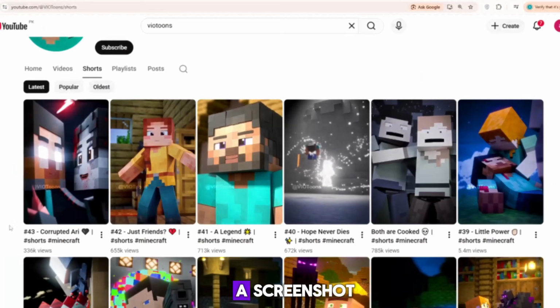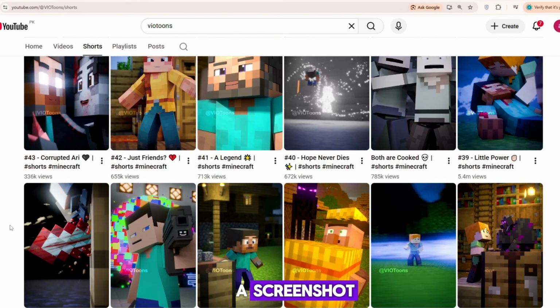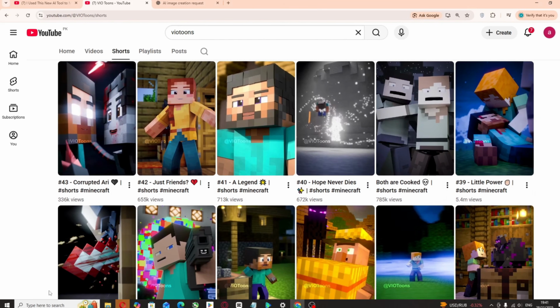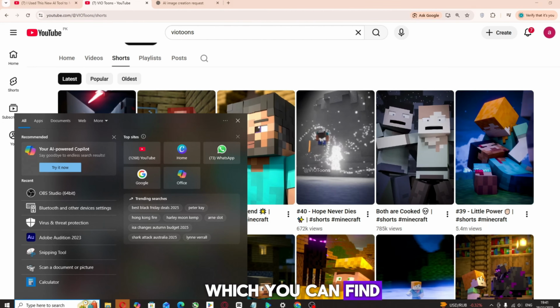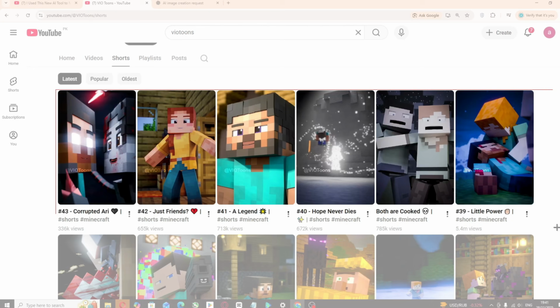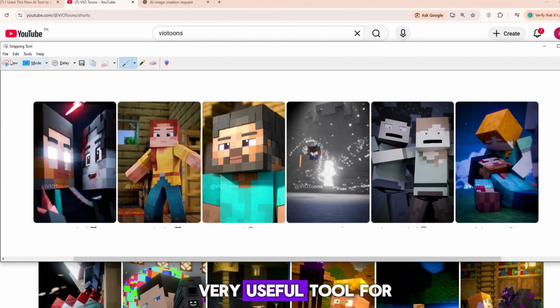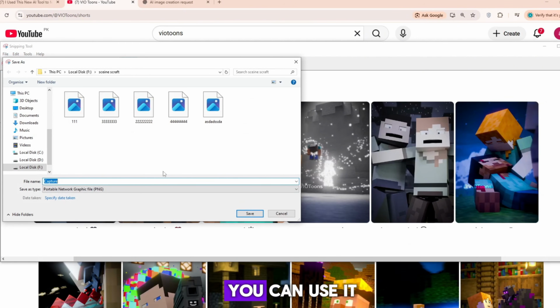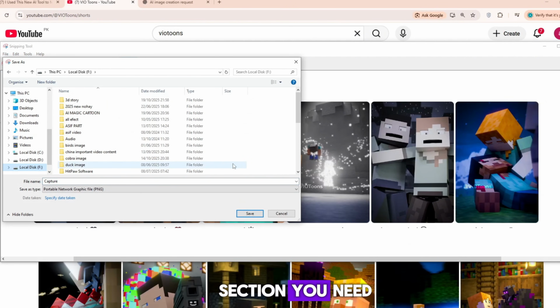First, you need to take a screenshot. If you don't take a screenshot, you can still work. Just open Snipping Tool, which you can find in Windows at the bottom search bar. Use the Snipping Tool to crop the image in one clean line, exactly the style of video or image you want. Snipping Tool is a very useful tool for cropping images. You can use it to crop the perfect section you need.